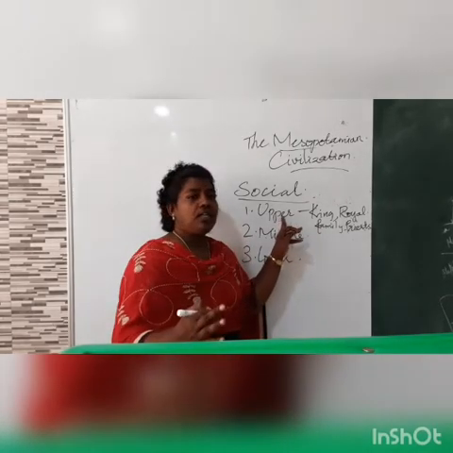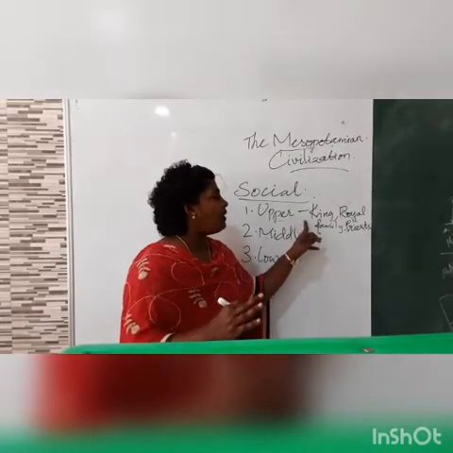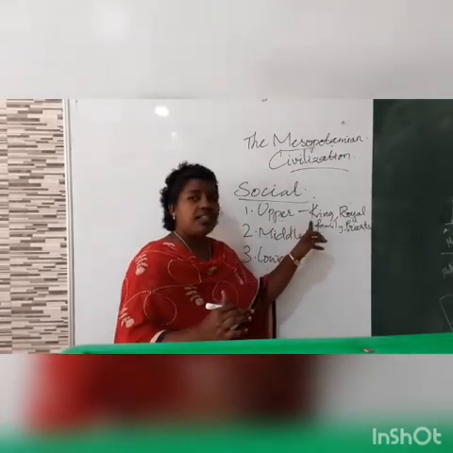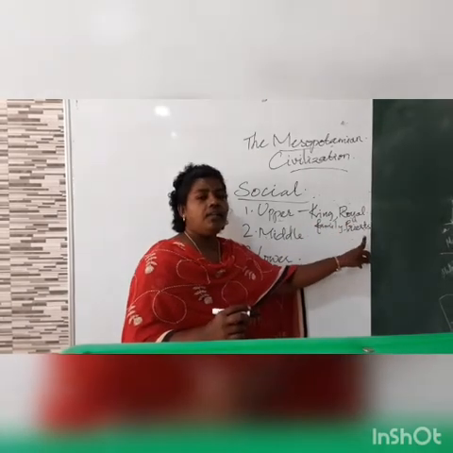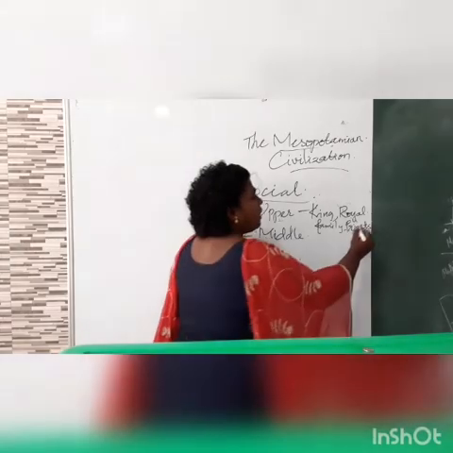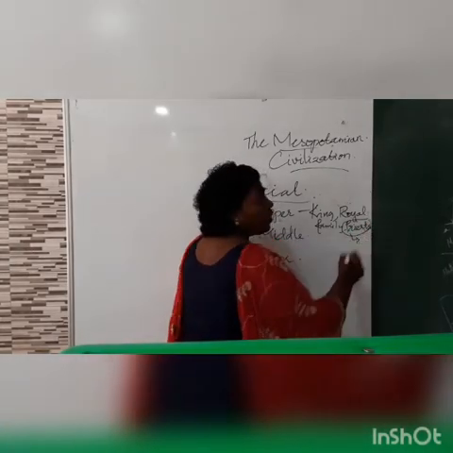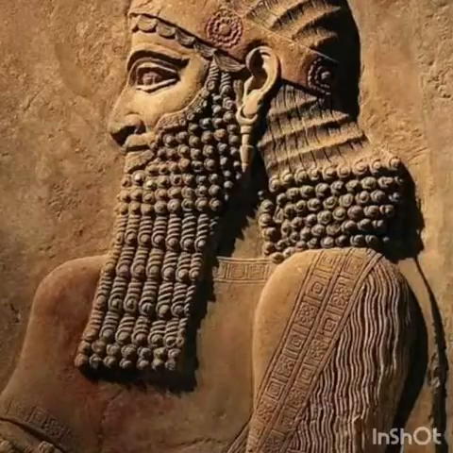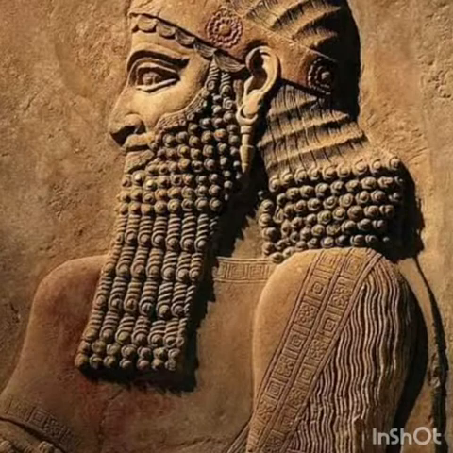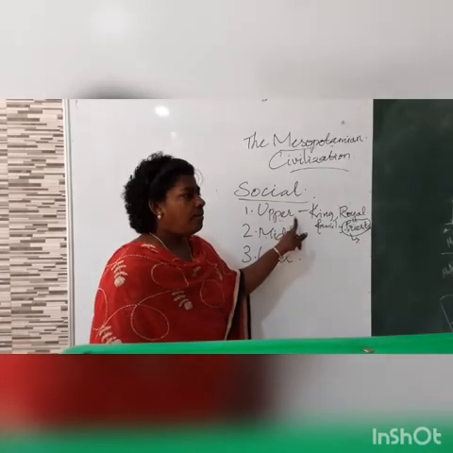There are three important types of people found in the upper class society. They are kings, royal family and priest. The king was considered the high priest. Who was considered the high priest? The king was considered the high priest in the society, and he lived in the upper class society. He is considered upper class in the society.